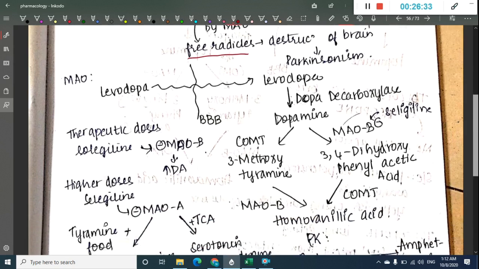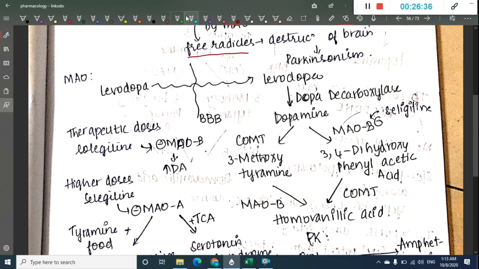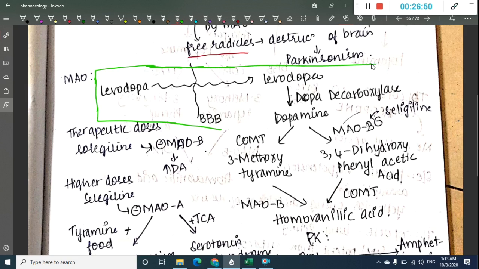Okay. Next, this is the same pathway which I have written properly in tabular form, in chart form. If you see levodopa, this can cross the blood brain barrier. Once it has entered the brain, with the help of dopa decarboxylase, it gets converted to dopamine, and once it gets converted to dopamine, it has two fates.